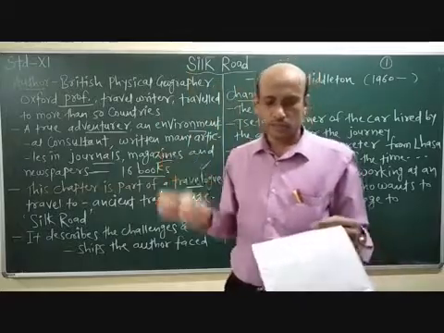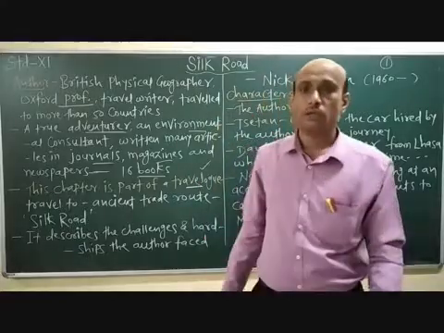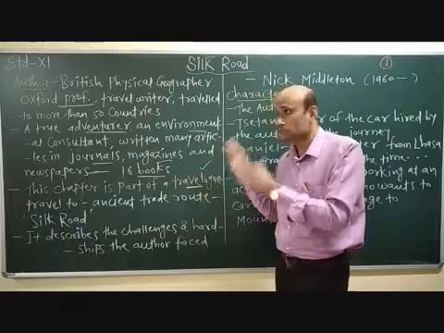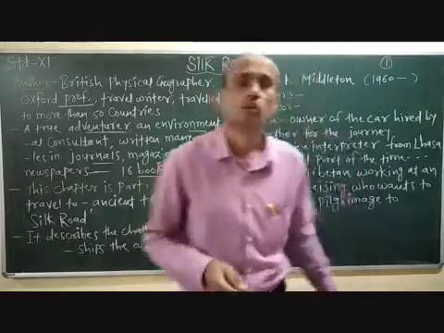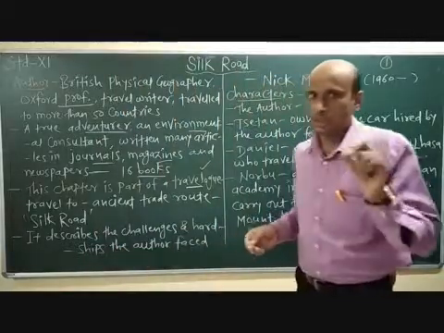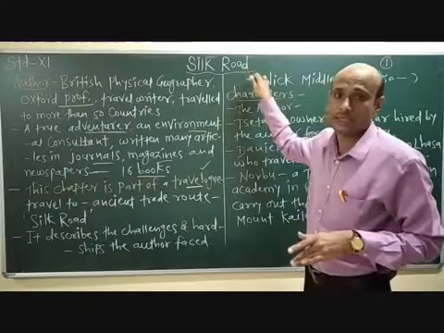So now, the writer was on the journey to Mount Kailash, and he has recorded his experience in this chapter. The writer, Nick Middleton. Clear? I hope you have understood the meaning of the title Silk Road.